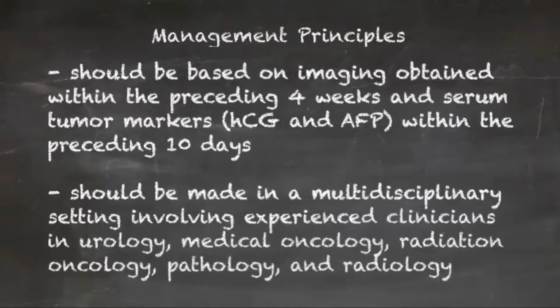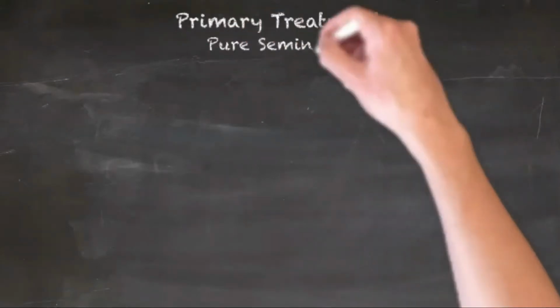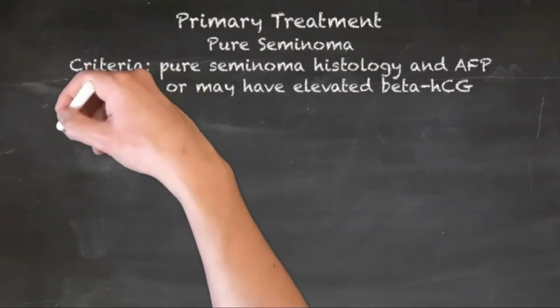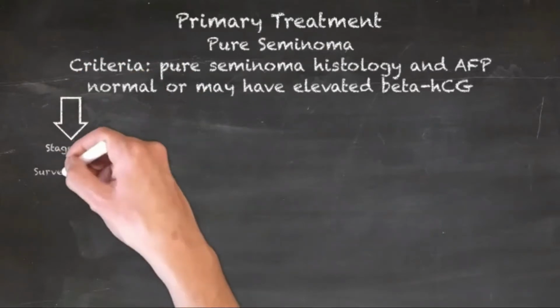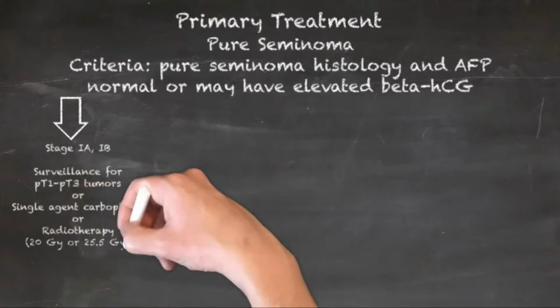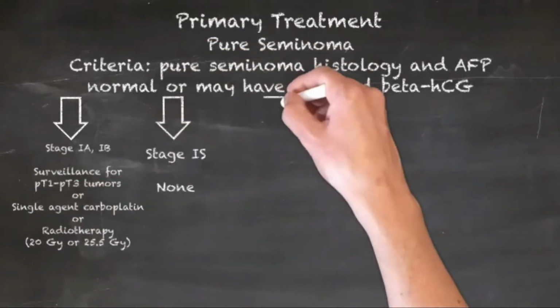Expert review of pathologic specimens should be considered in clinical scenarios where treatment decisions will be impacted. In patients with normal serum tumor markers, HCG and AFP, and equivocal imaging findings for metastasis, clinicians may consider repeat imaging in 6 to 8 weeks to clarify the extent of disease prior to making a treatment recommendation.